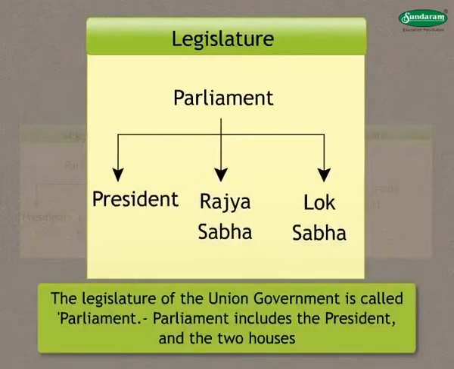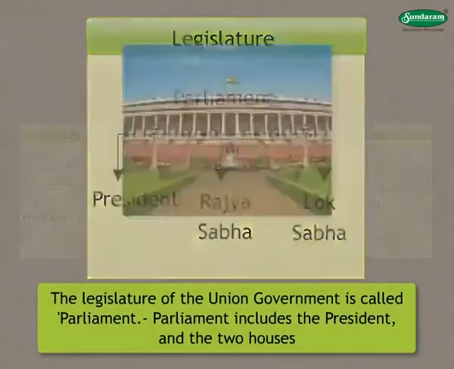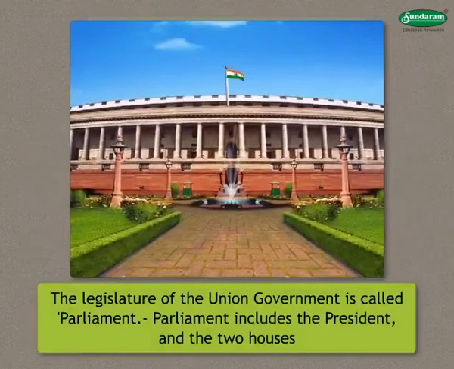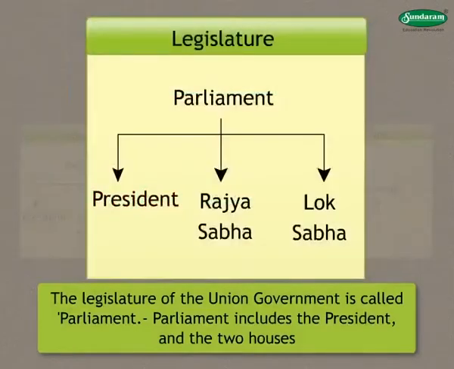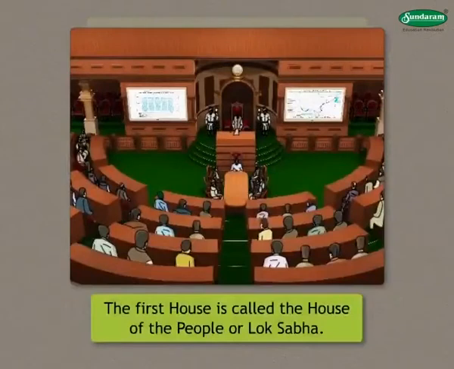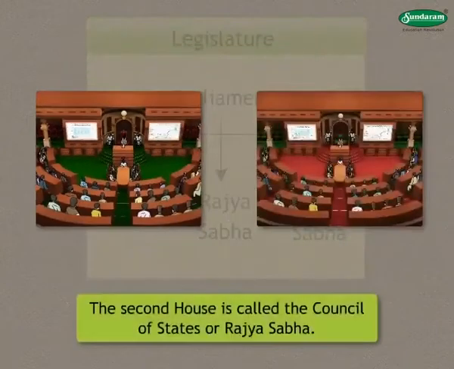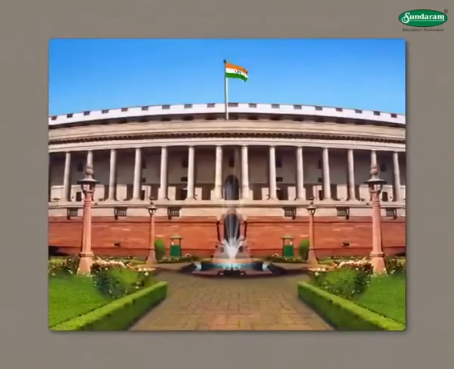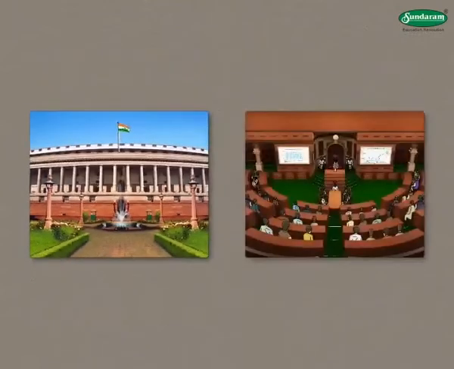The legislature of the union government is called Parliament. Parliament includes the President and the two houses. The first house is called the House of the People or Lok Sabha, while the second house is called the Council of States or Rajya Sabha. Let us come to the House of the People, that is Lok Sabha. Let us take a look at the composition.